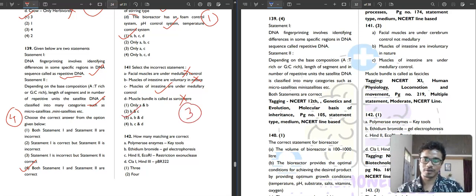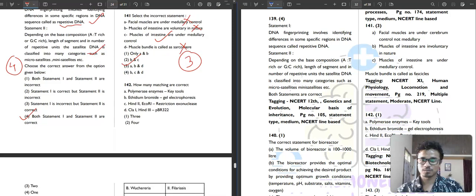And question number 142. It is saying, again, how many matchings are correct? Polymerase enzyme, key tools. Is it correct? Yes, it is correct. Then ethidium bromide, gel electrophoresis, you know that is used to visualize orange bands, so it is correct. Hin 2, Eco R1, restriction endonuclease. So it is saying restriction exonuclease, that's why it is incorrect. It is restriction endonuclease, not restriction exonuclease.